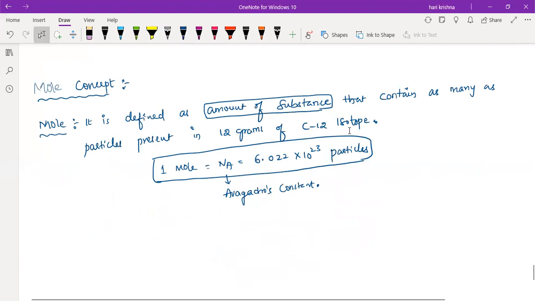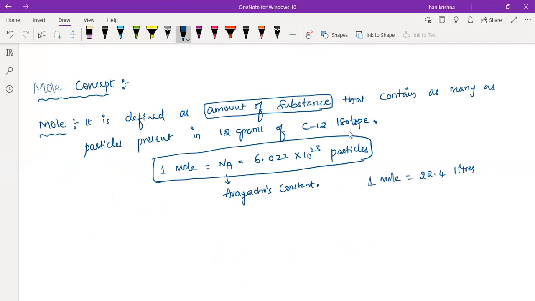So always 1 mole occupies how much volume? 22.4 liters. Or else 1 mole always contains 6.022 into 10 power 23 particles.